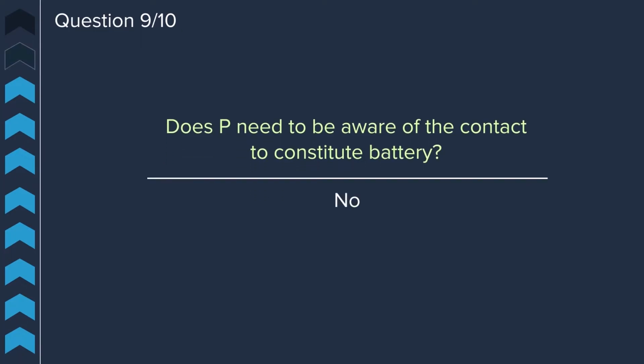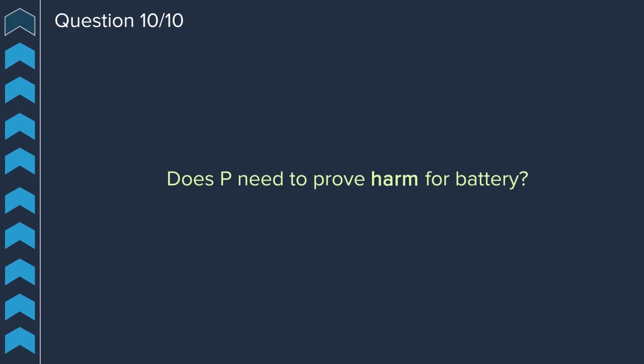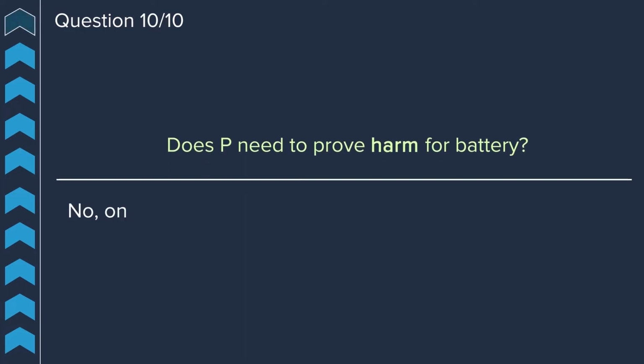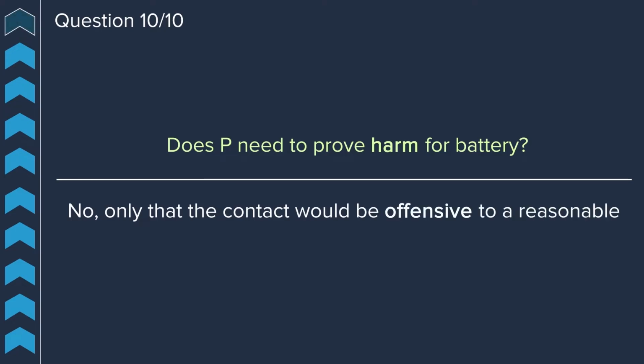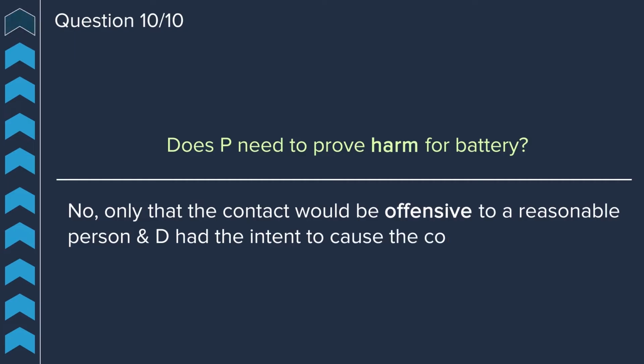No, the plaintiff does not need to be aware of the contact to constitute battery. Question 10. Does the plaintiff need to prove physical harm for battery? No, the plaintiff only needs to show that the contact would be offensive to a reasonable person and that the defendant had the intent to cause that offensive contact.